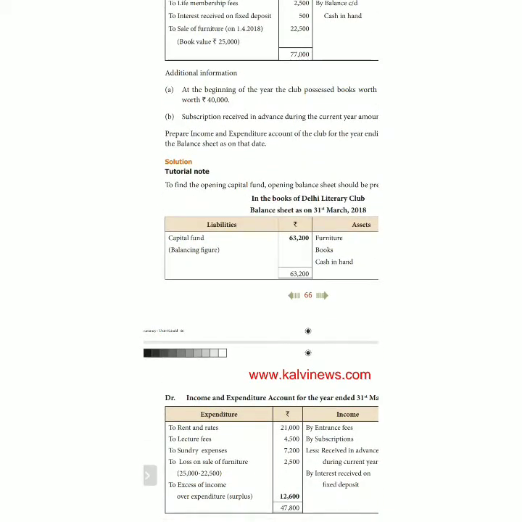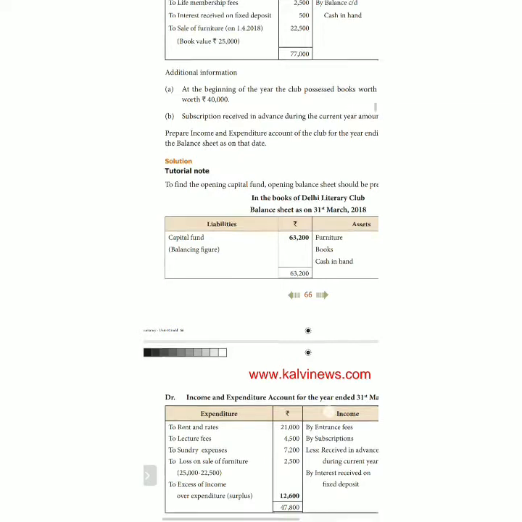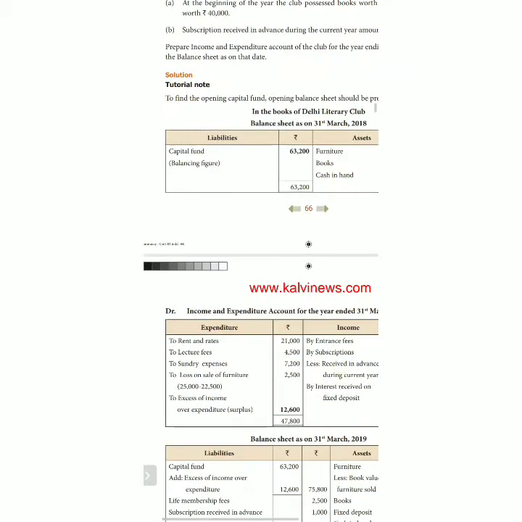Another one is sale of furniture. As on 1/4/2018, furniture worth rupees 25,000 was sold for 22,500. So the loss is 2,500. Loss on sale of furniture is 2,500.